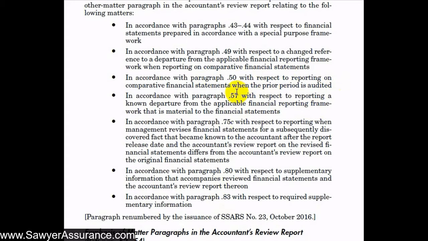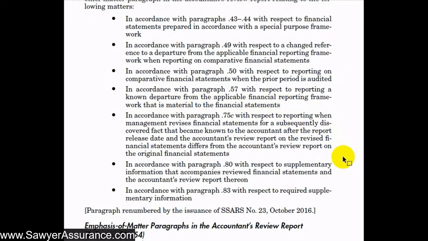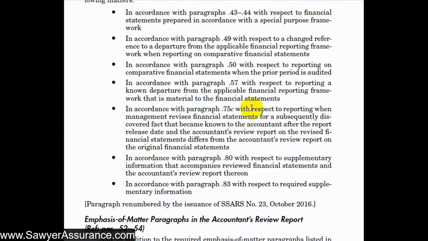Also, in the next few videos, we'll discuss some other times when an emphasis of a matter or other matter paragraph would be required, and that's when we are reporting a known departure from the applicable financial reporting framework, this material to the financial statements. Also, when management revises the financial statements for a subsequently discovered fact that became known to us after the report release date, and our new revised accountant's review report is different than the other one. We might also include an other matter or emphasis of a matter paragraph when supplementary information accompanies the financial statements that we reviewed, and also when required supplementary information is included.